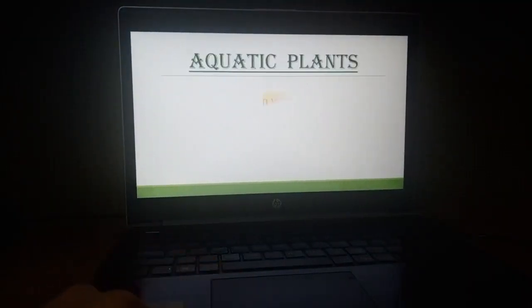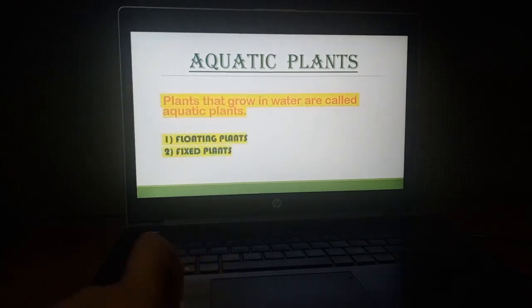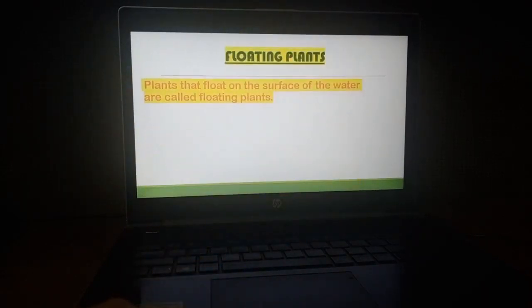Again, the aquatic plants are divided into three subcategories. The first one is floating plants, second fixed plants, and third underwater plants. Floating plants are the plants that float on the surface of water all the time.